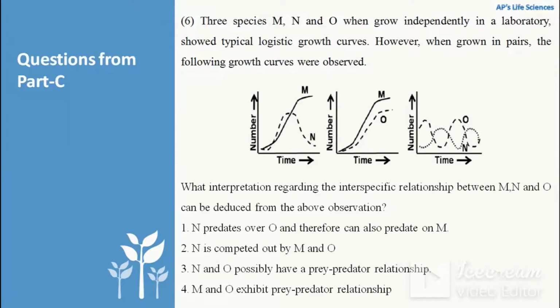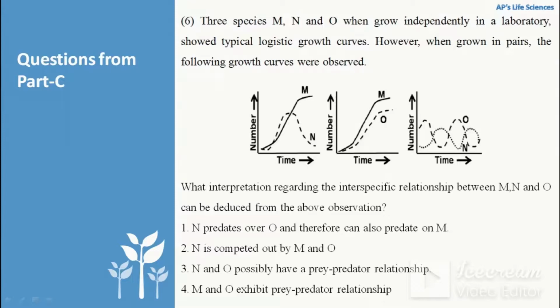So the first option: in the first figure we can see that N is unable to prey on M, because with the increase in population of N there is also an increase in the population of M. In figure 2 also there is an increase in both M and O. So N is not a predator of O or M. The second option says N is competed out by M and O.